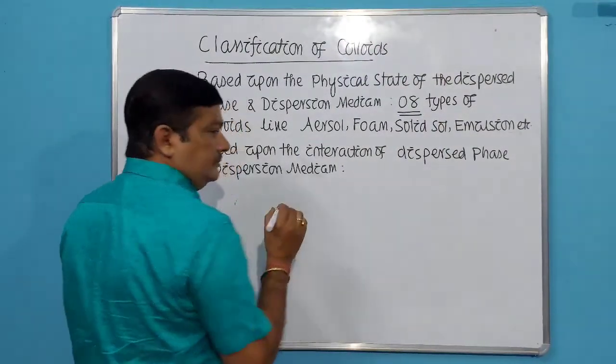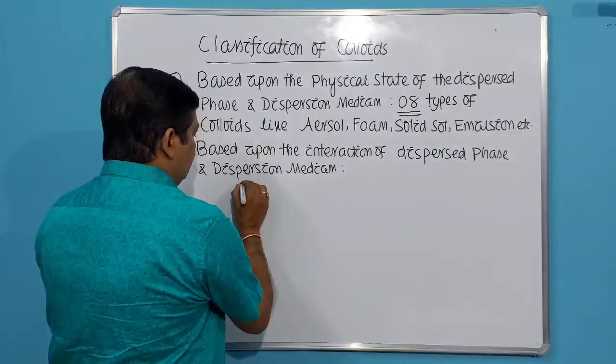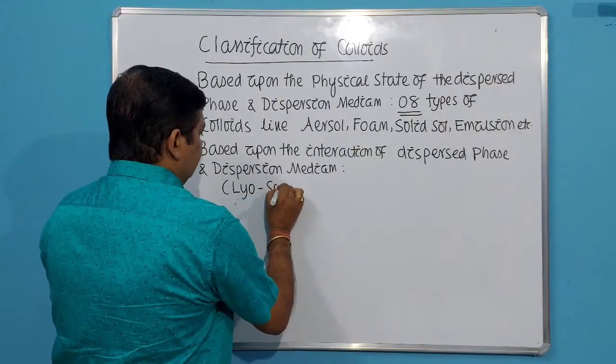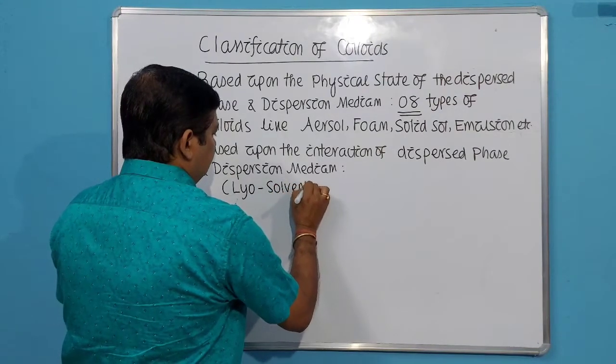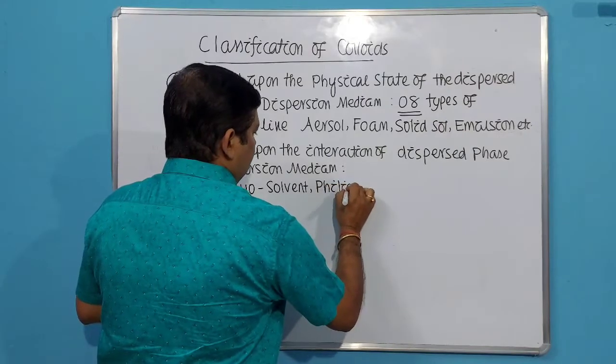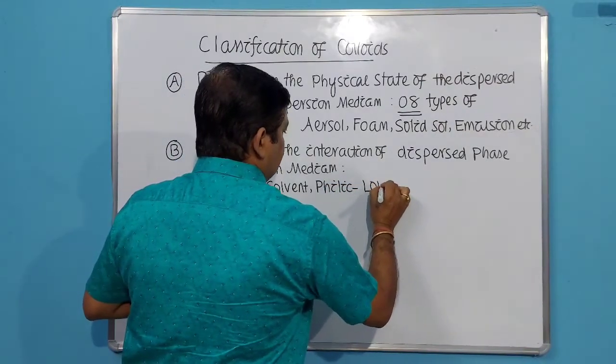It comes from 3 words. You have to remember their meanings. Lyo means solvent. Philic means loving.